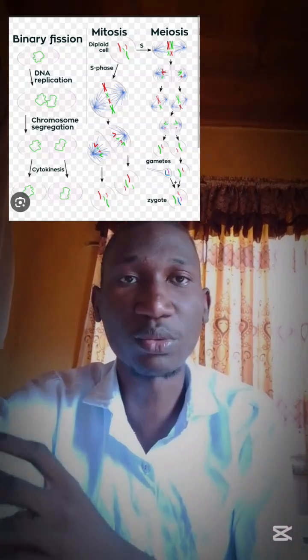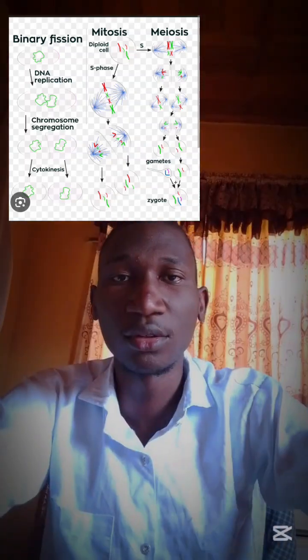In the somatic cell division, we have the diploid, in which the daughter cells produced are genetically identical to the parent, which means if the parent has 46 chromosomes, the daughter cells will also have 46 chromosomes. And for the reduction division, it is different from the parent cell. If the parent has 46 chromosomes, the daughter cell will have 23 chromosomes. So that is just it. That's why it is called the reduction division. So in mitosis, which is vegetative division, a diploid cell is formed, and in meiosis, a haploid cell is formed.